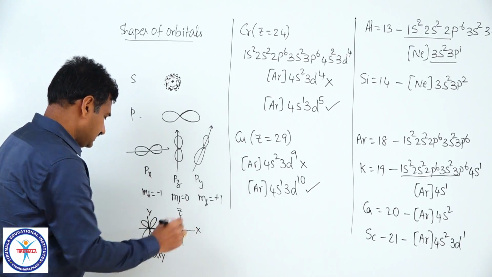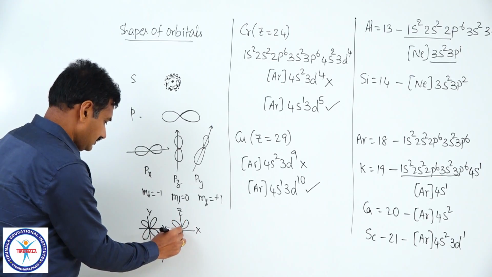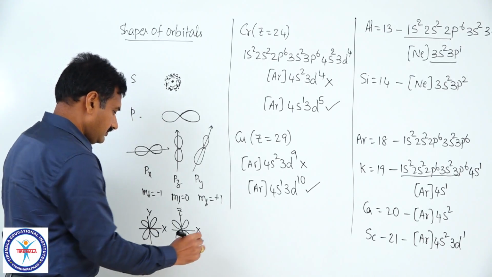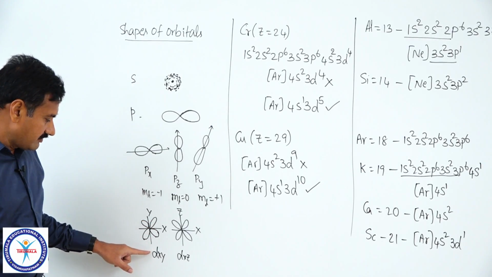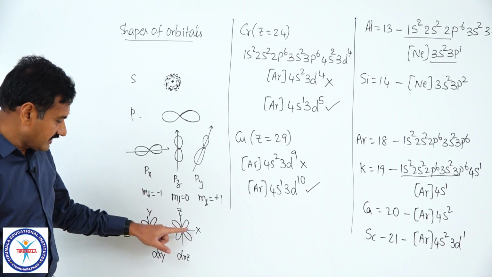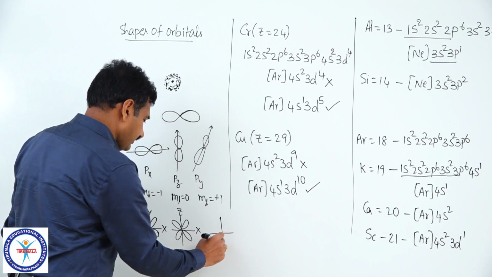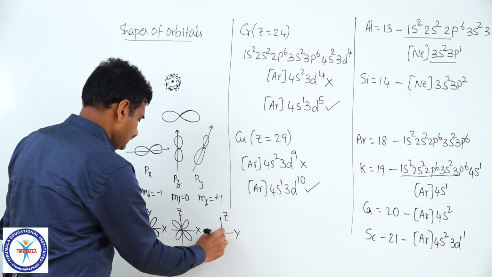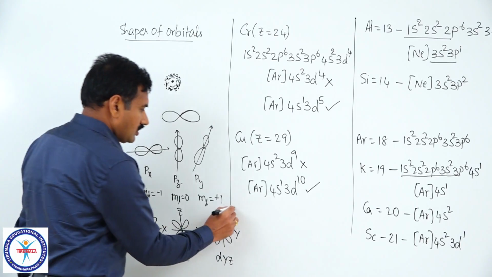If it is x and z axis, this is dxz orbital. If it is in between y and z axis, this is dyz orbital, and 2 more orbitals are there.